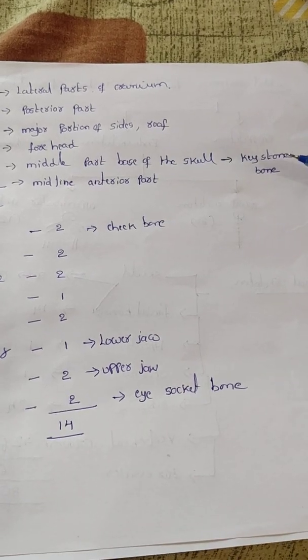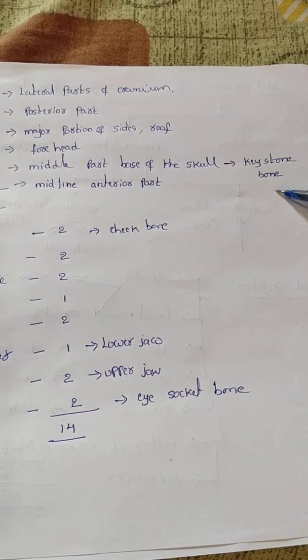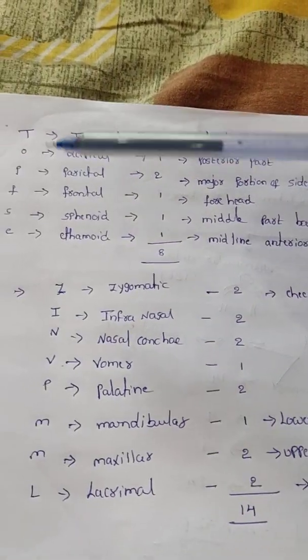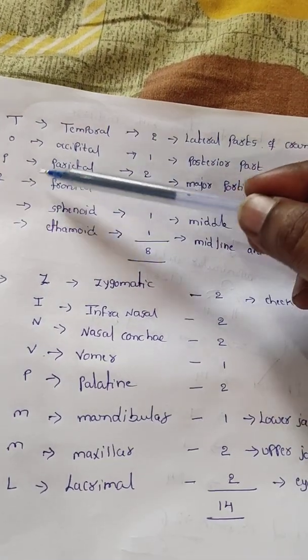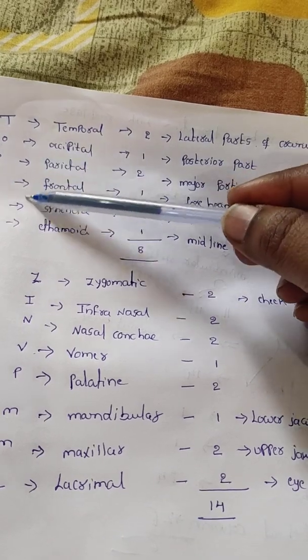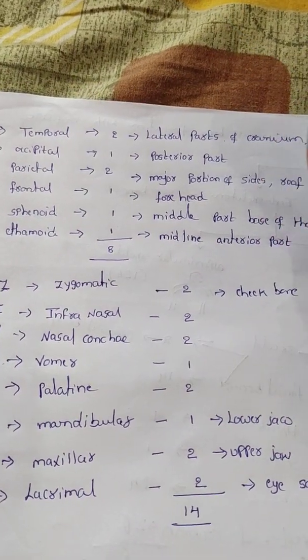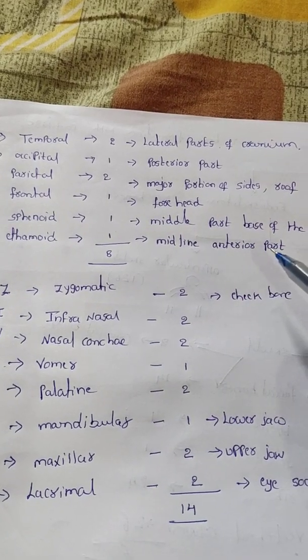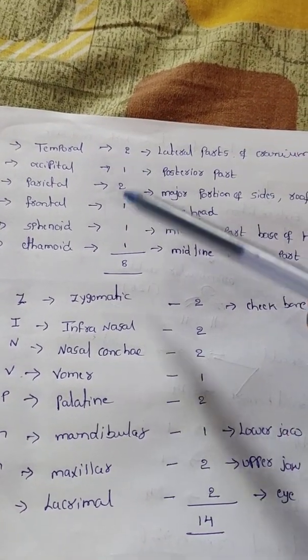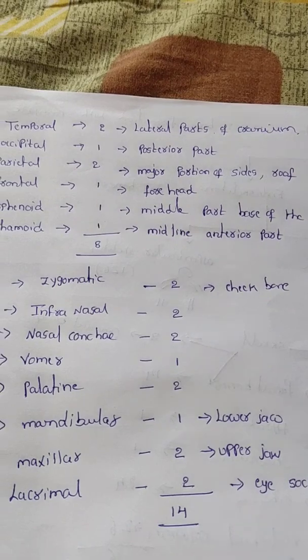This sphenoid bone is called the keystone bone. Why is the sphenoid bone called the keystone bone? Because this sphenoid bone is articulated or jointed with all the bones. That's why the sphenoid bone is the keystone bone. And the ethmoid is the midline of the anterior part. Totally 8 cranial bones are present.